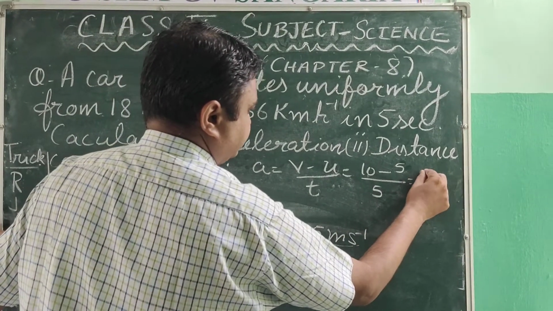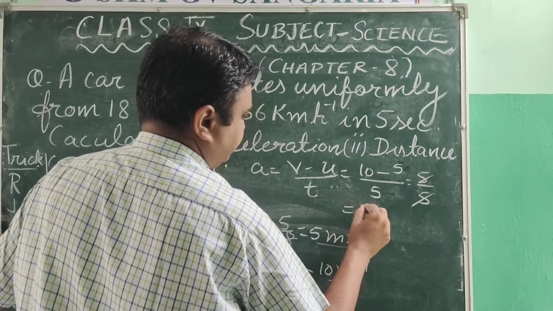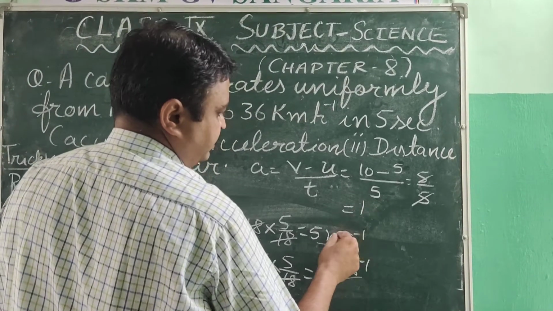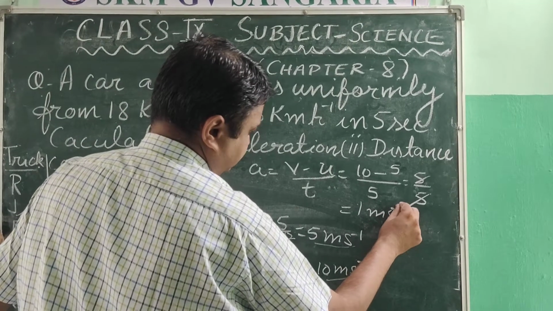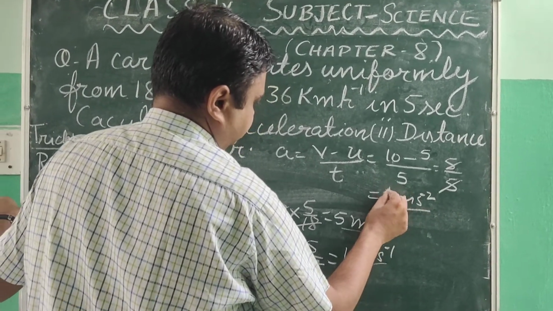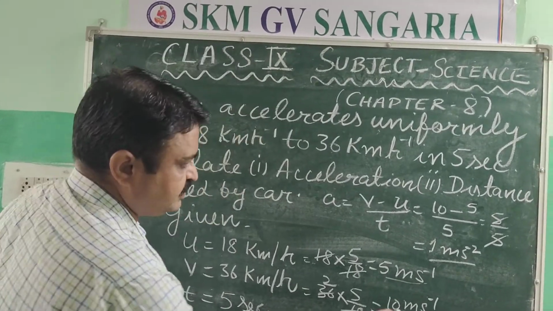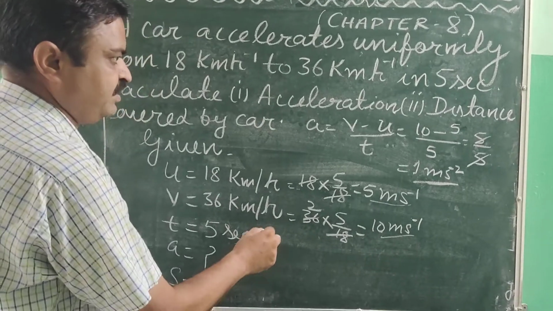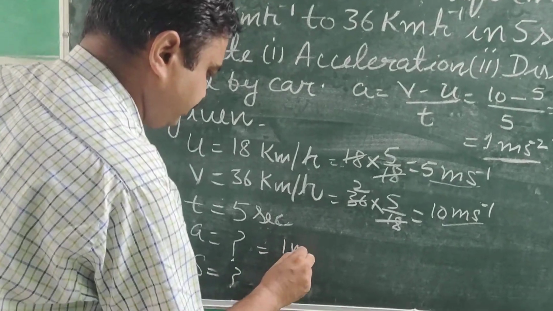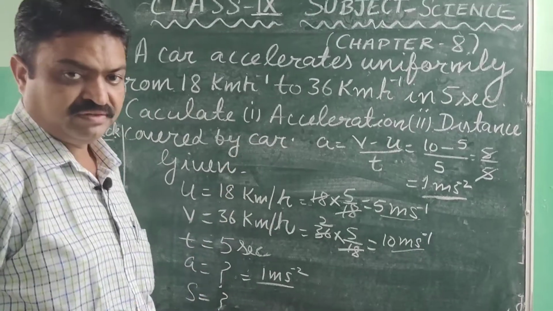So what is it? It is 5 upon 5. From this, the 5s will cancel, and what answer will we get? 1 meter per second square. This is the answer of acceleration. It is 1 meter per second square.